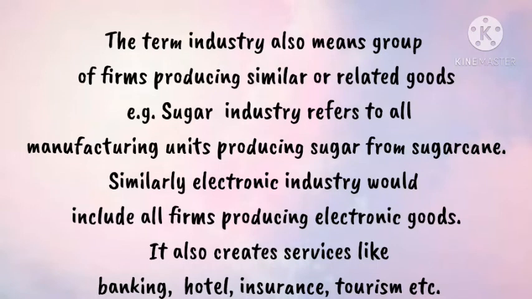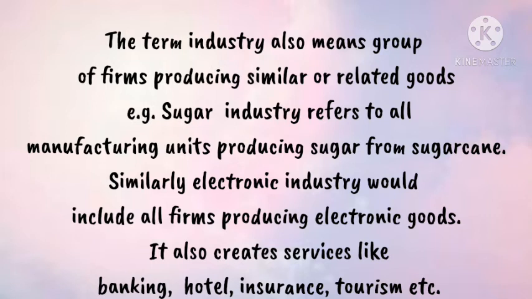The term industry also means a group of firms producing similar or related goods. For example, sugar industry refers to all manufacturing units producing sugar from the sugar cane. Similarly, electronic industry will include all the firms producing electronic goods.